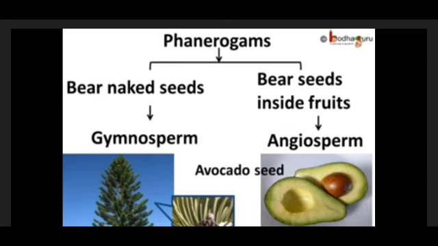Angiosperm. So as you can see in the diagram, the pictures are very clear how the gymnosperm looks, and for angiosperm they have shown the avocado seed which is inside the avocado fruit. So when the seeds are inside the fruit, that is categorized under phanerogams as angiosperm, and when seeds are not inside the fruit, as in the case of the cycas plant, such types of plants are called as what? Gymnosperms. So gymnosperms and angiosperms are the two major groups of phanerogams. We should remember this.